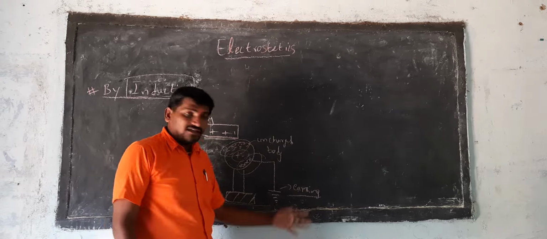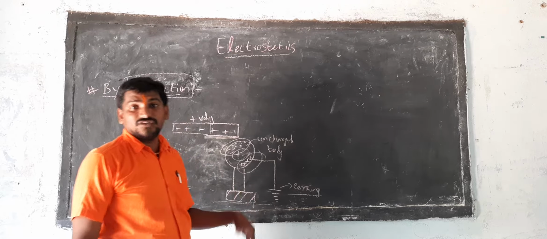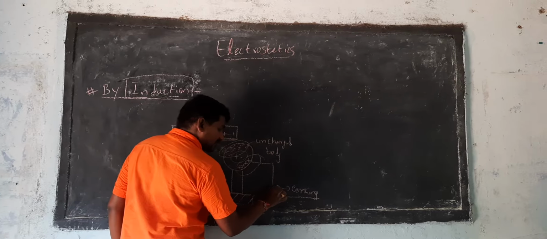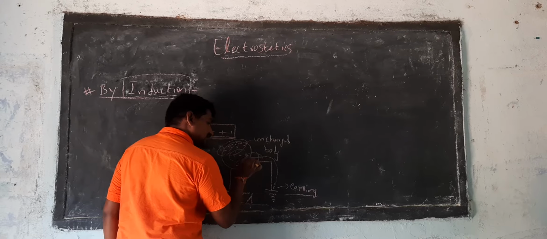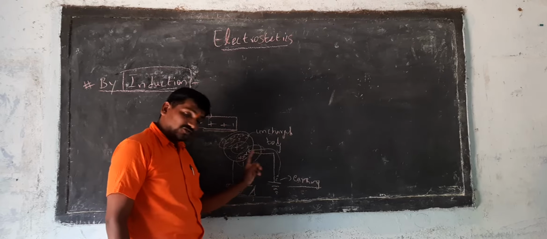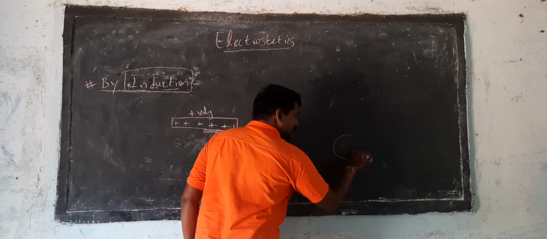It acts as both a higher potential and a lower potential with respect to the body. So when you connect it, electrons will transfer from the earth to the body. Then the positive charges there get neutralized by these electrons.